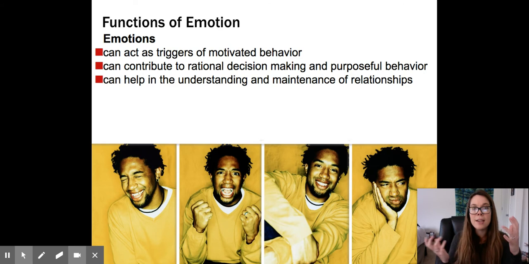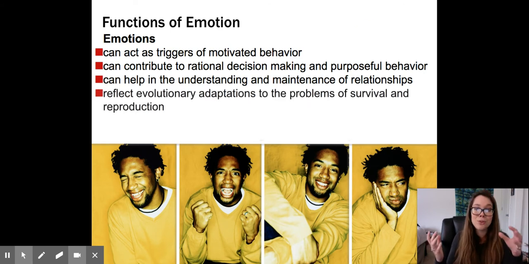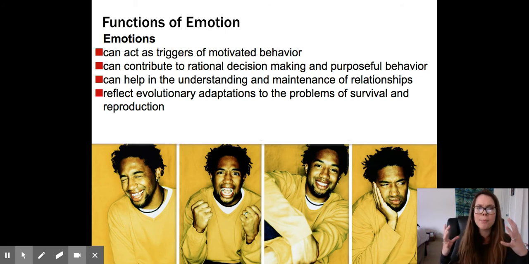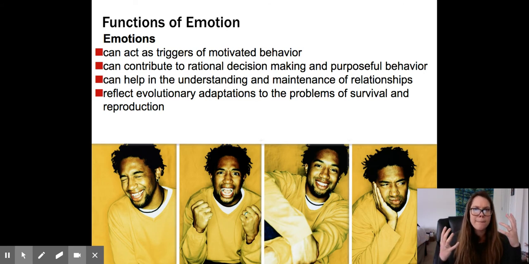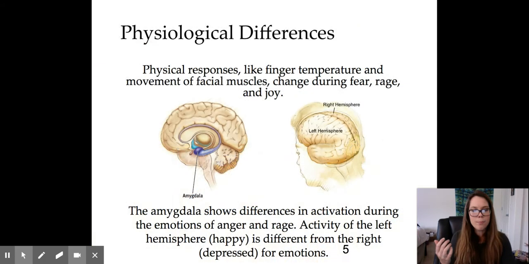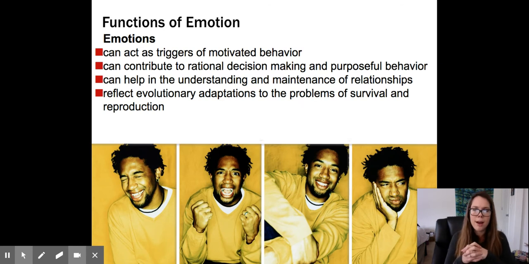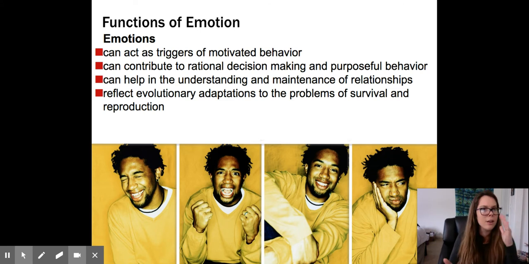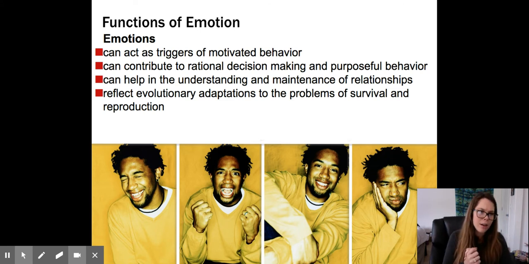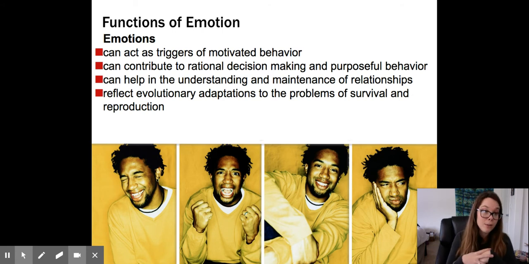Emotions can help in understanding and maintaining relationships, right? Emotions are super, super important when it comes to relationships. It's a way of communicating. But also through the evolutionary lens, emotions are a way that we adapt to problems of survival and reproduction. So again, thinking about evolution, a lot of this is survival, is understanding people's facial expressions, right? So emotions can act as triggers, contribute to rational decision making, help in understanding and maintaining relationships, along with an evolutionary lens of how we adapt and survive.